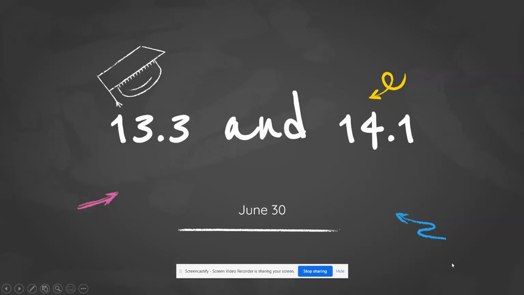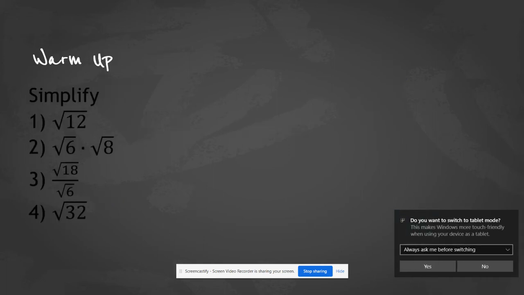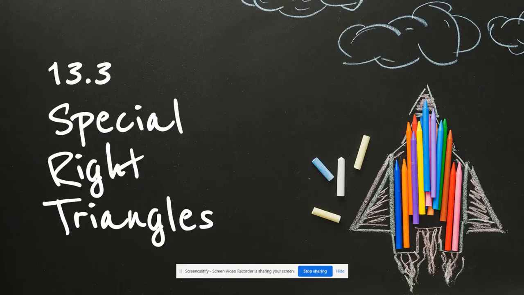All right, so for today's lesson, we're going to be working on 13.3 and 14.1. So we're going to be working with some trigonometry still, which is rather important, especially for your Algebra 2 class next year. Now, your Algebra 2 class that you're going to be in is not just Algebra 2, it's Algebra 2 Trig. So that's why we're going to focus quite a bit on trigonometry in this course so that I can better prepare you for Algebra 2 next year, okay?